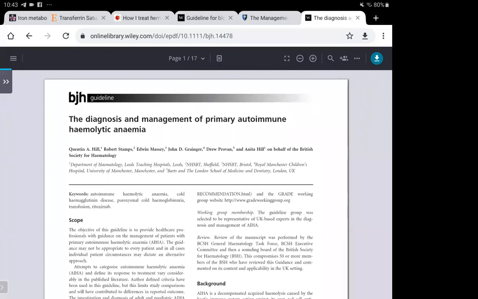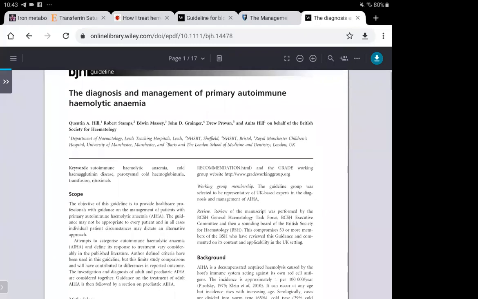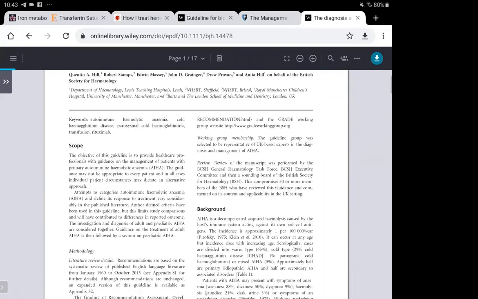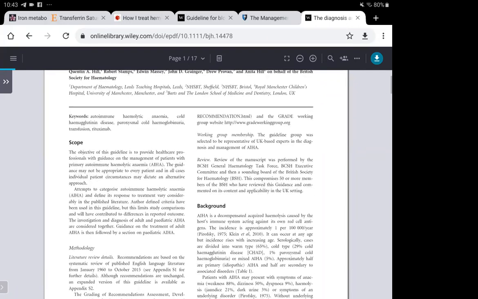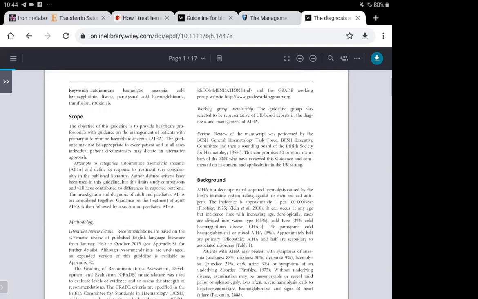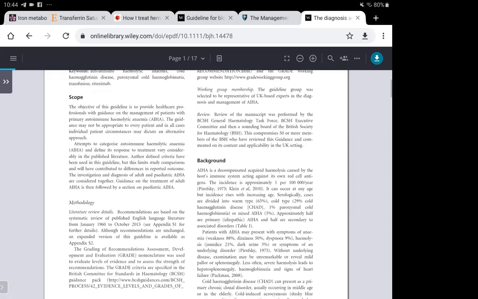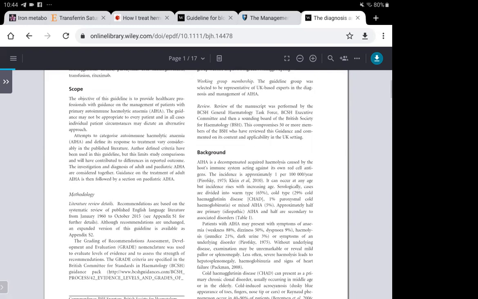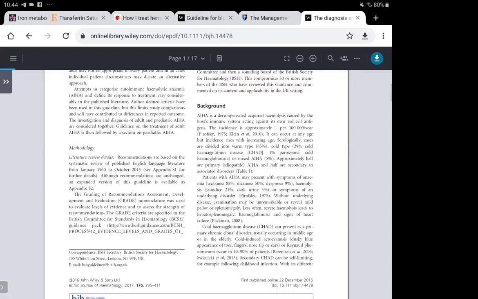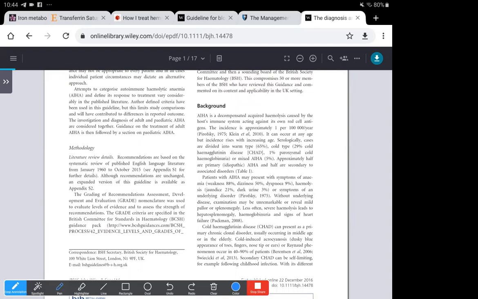Okay, so now beginning with the diagnosis and management of primary autoimmune hemolytic anemia. Basically, the objective is that the management of patients with autoimmune hemolytic anemia needs to be individualized in all patients, and the guidance may not be appropriate to every patient, but in all cases, individual patient circumstances may dictate an alternative approach.